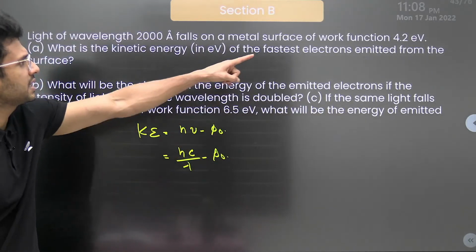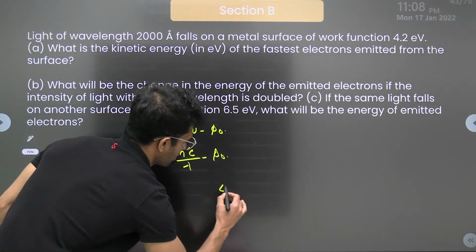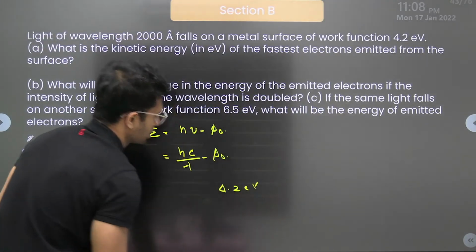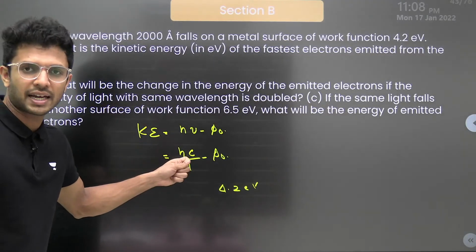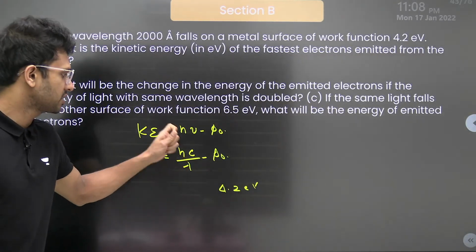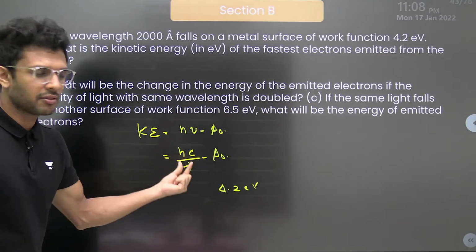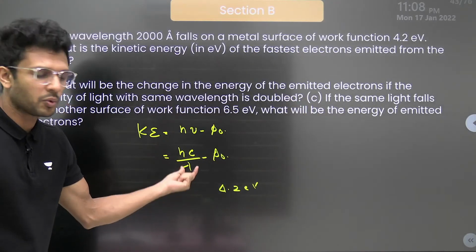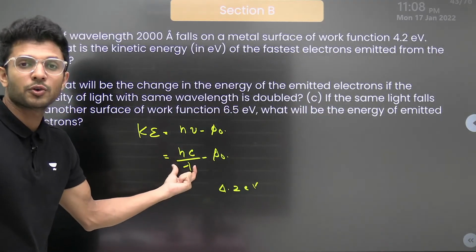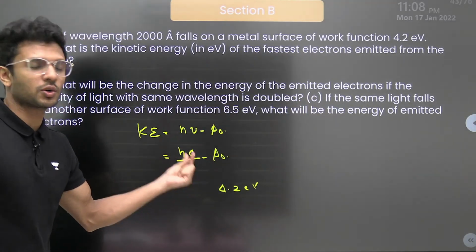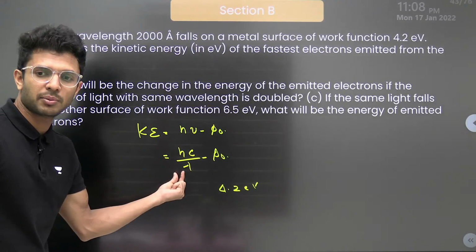Now, phi naught is given in electron volt. So, if we put the value of h, which is Planck constant, 6.6 into 10 power minus 34, 3 into 10 power 8 divided by wavelength in meters, we'll get the energy in joules. If you want to convert this joule into electron volt, divide by 1.6 into 10 power minus 19.